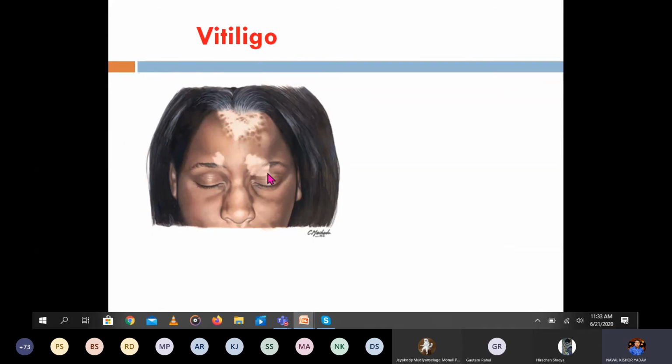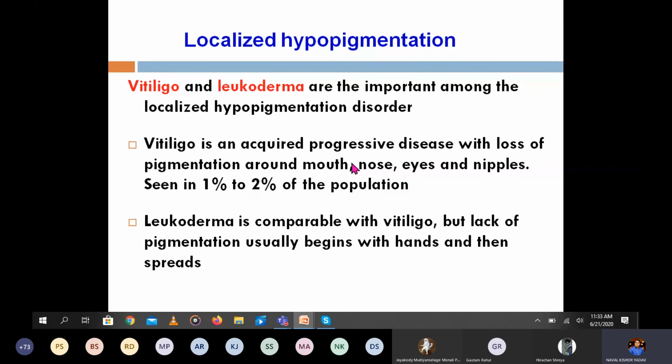Vitiligo. See, this type of white patches will be present, which you can very commonly see in our society. Even though it is 1 to 2% of the population, you can still see it. So it is an acquired progressive disease with loss of pigmentation around the mouth, nose, ear, and the nipple. 1 to 2% of the population have vitiligo and leukoderma.